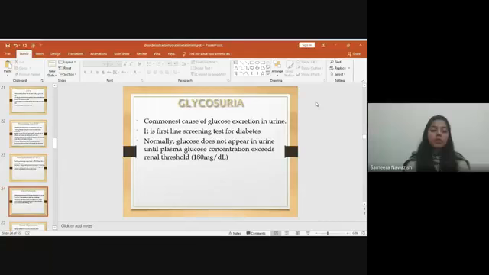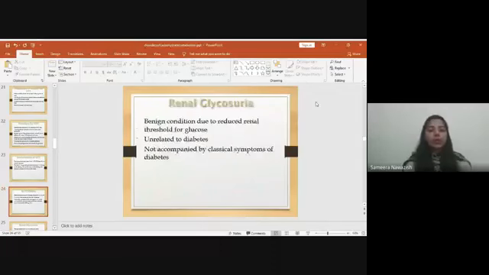The commonest cause of glucose excretion in the urine is known as glucosuria. Glucosuria is the first line screening test for diabetes. Normally, glucose does not appear in urine until plasma glucose concentration exceeds the renal threshold of 180 mg per deciliter. Renal glucosuria is due to a reduced renal threshold for glucose, unrelated to diabetes, and not accompanied by the classical symptoms of diabetes.